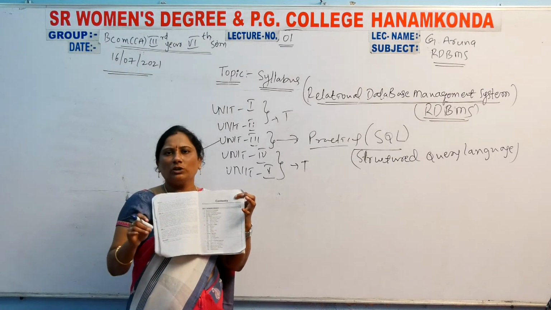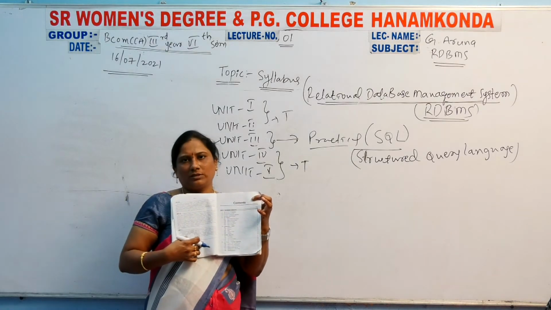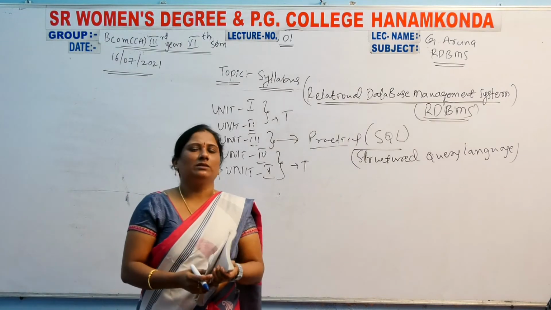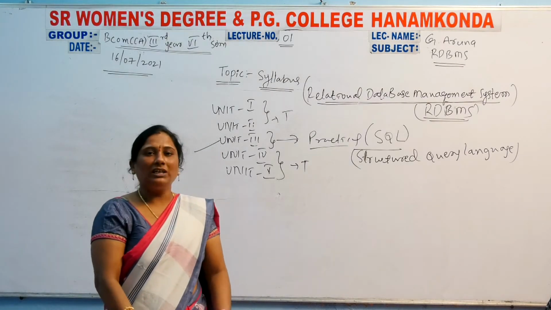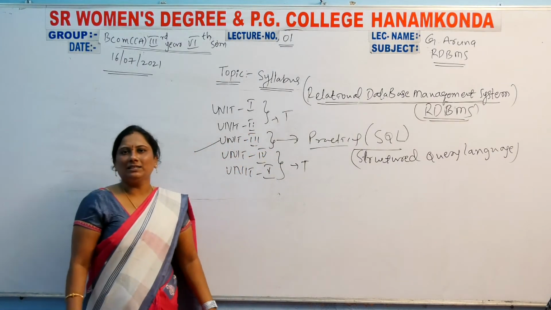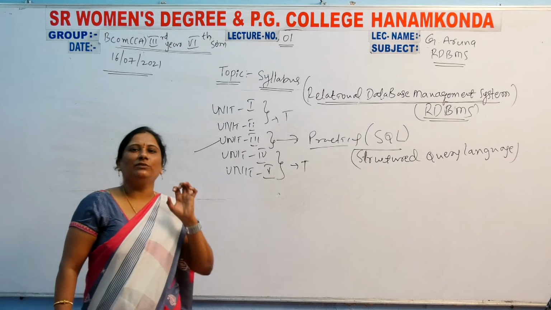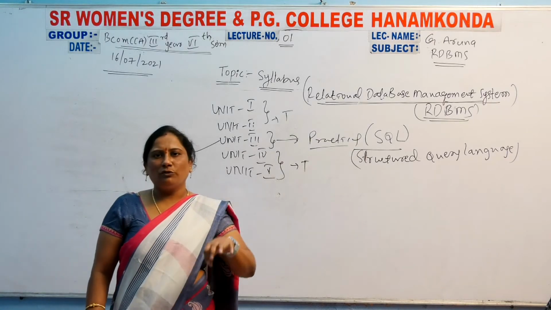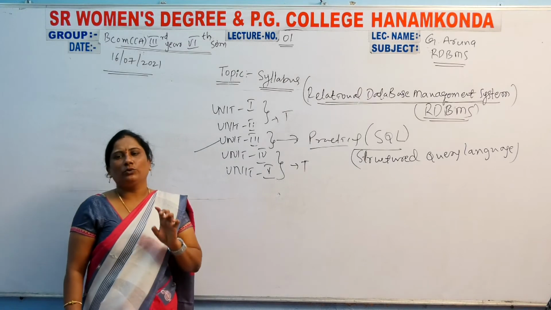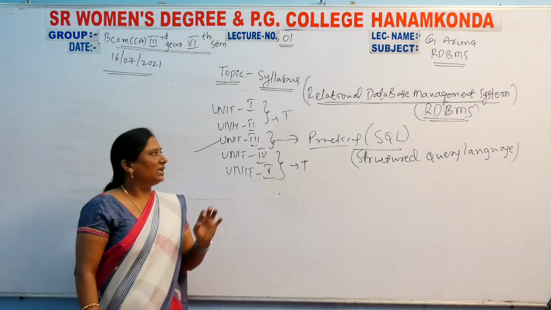You can follow this 5 unit syllabus. Clear? This is about the total syllabus. Of the 5 units, 4 units are theory part and 1 unit is practical part. You remember this point. Clear?